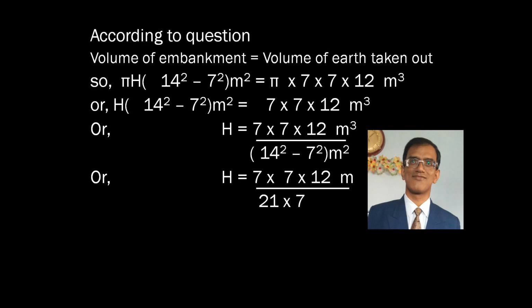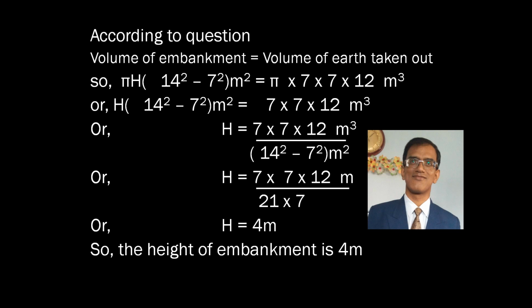Further solving, we will get 21 into 7 below. You can see I have written 21, since 14 square minus 7 square, that is a square minus b square, is equal to a plus b into a minus b. Here a plus b, that is 14 plus 7, is equal to 21, into a minus b, that is 14 minus 7, is equal to 7. Now you can see here 7 will cancel out each other, and 7 3s are 21, 3 4s are 12. On further solving, we will get H is equal to 4 meter. So we can say that the height of the embankment is 4 meters.